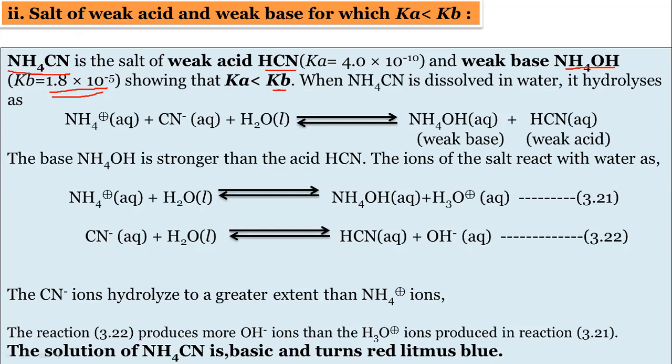So when this salt NH4CN is dissolved in water, it hydrolyzes as NH4 plus and CN minus, then with H2O they form the weak base NH4OH and the weak acid HCN. As the Kb value is more, the base NH4OH is stronger than the acid HCN. So these ions, NH4 plus and CN minus, when they react with water, form NH4OH plus H3O plus, then HCN and OH minus.